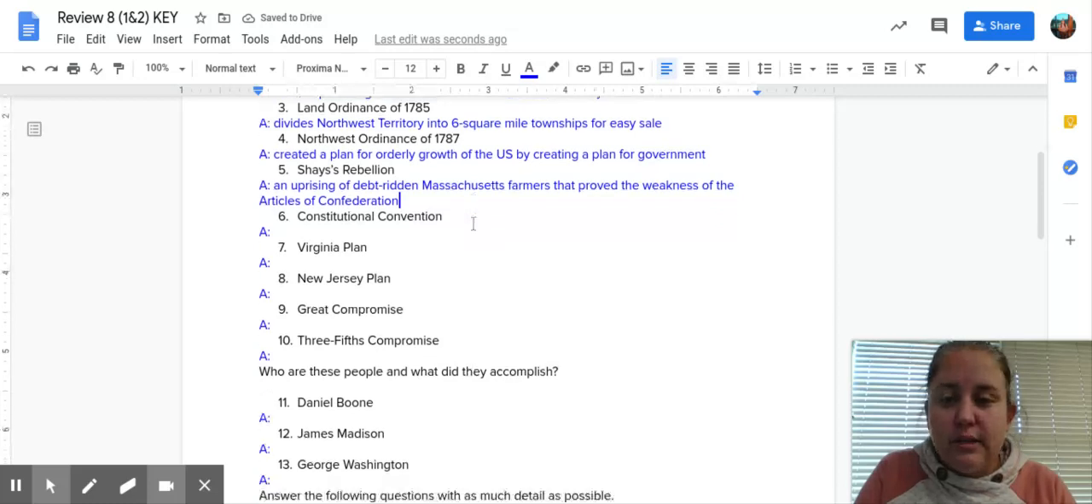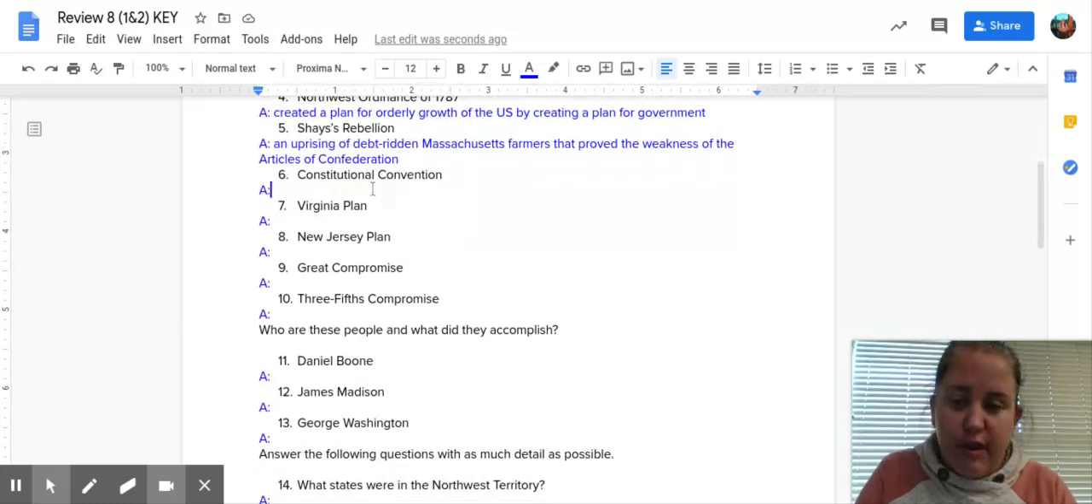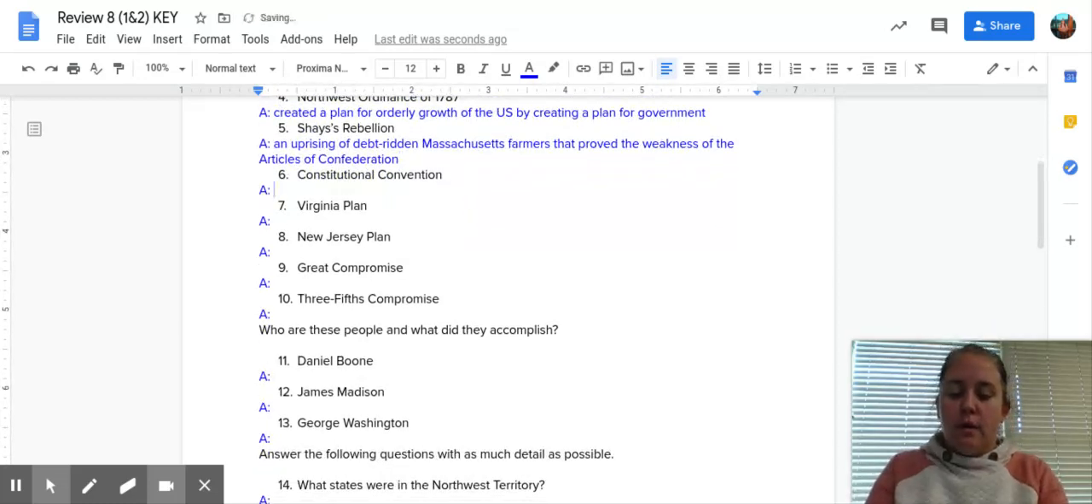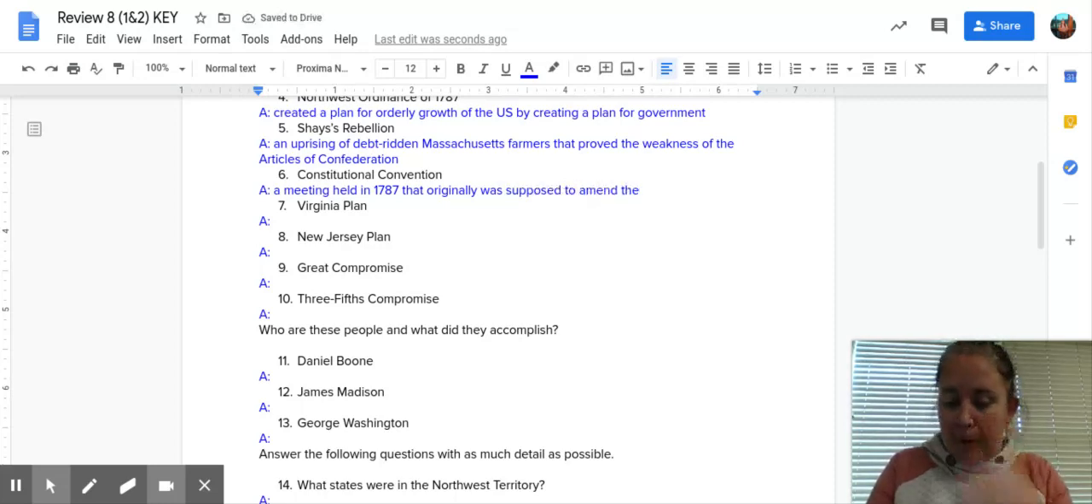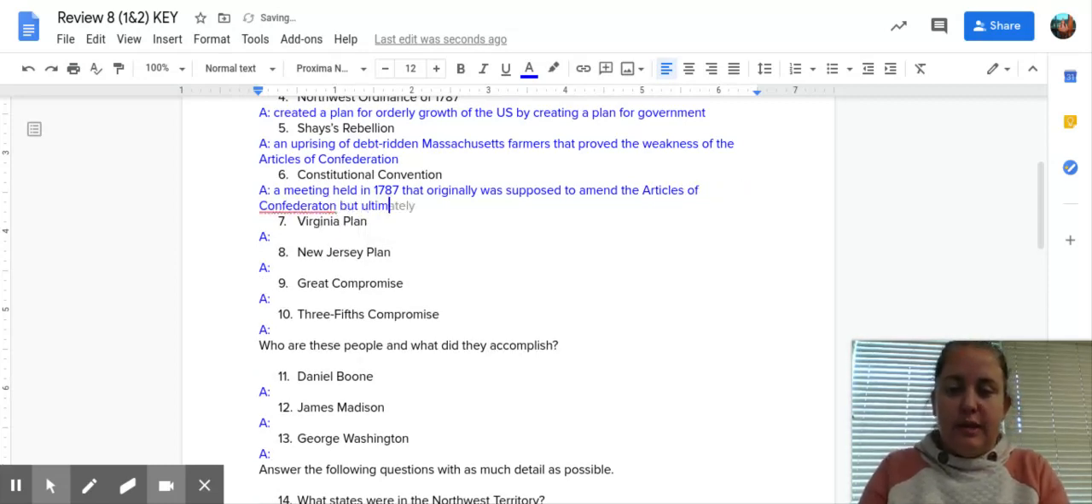And so they decided to go then to the Constitutional Convention. It was a meeting held in 1787 that originally was supposed to amend or fix the Articles of Confederation. But ultimately, what they did instead was create a new constitution.